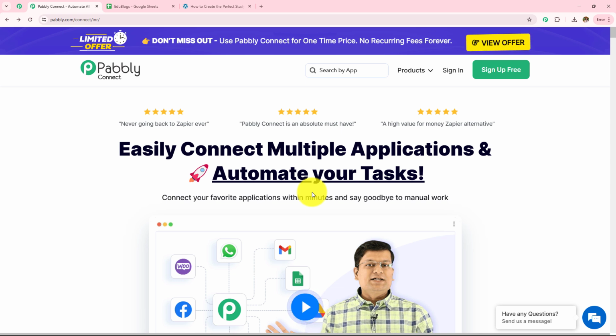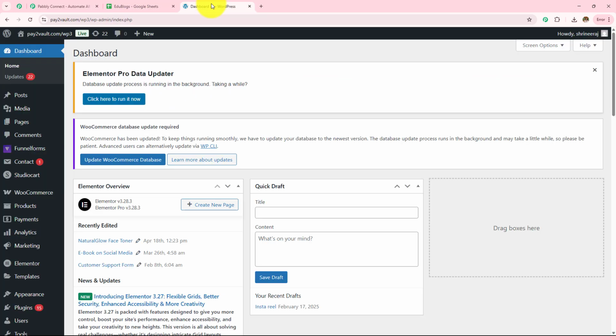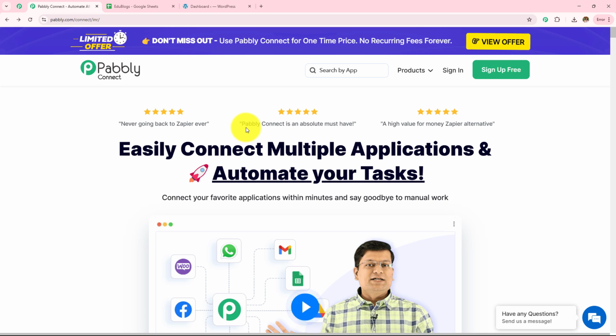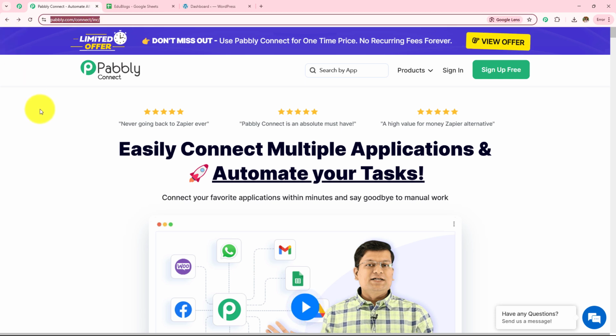In this video, we are going to learn how to write education blog articles using AI agent. For this, we are going to create automation between Google Sheets, WordPress and OpenAI with the help of Pabbly Connect. So this is the landing page of Pabbly, and you can visit this simply by typing pabbly.com/connect/inr/ in your browser.